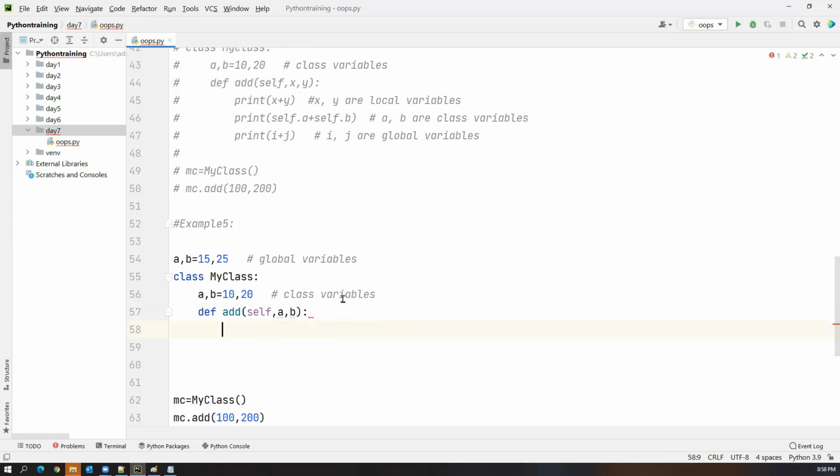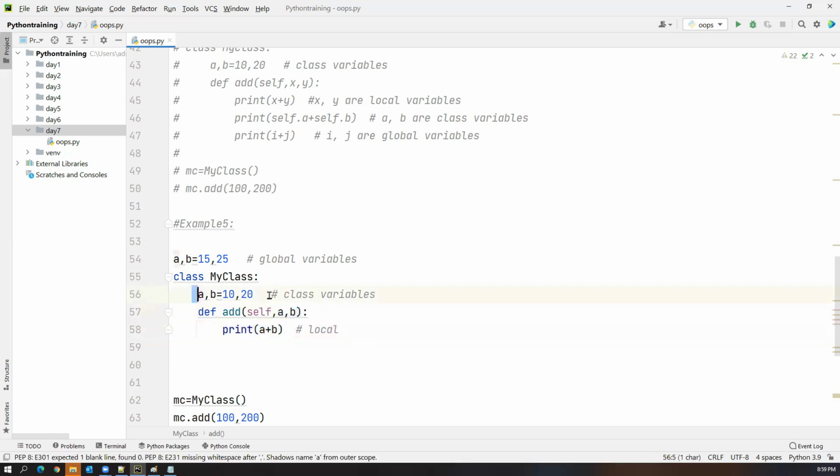So first, I want to access my local variables, A comma B. How can we access them? Directly, right? A comma B, I say A plus B. So for the local variables, we don't have any problem. These are the local variables we can directly access. As soon as I say A comma B, by default it will take the local variables.